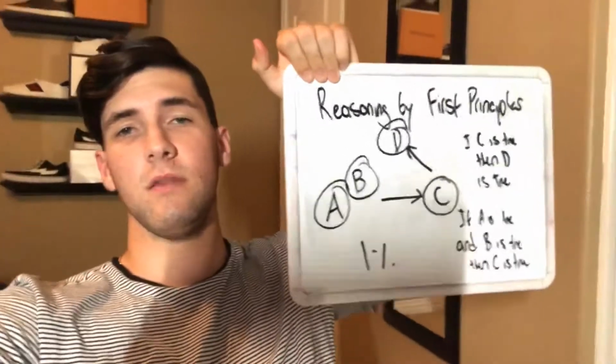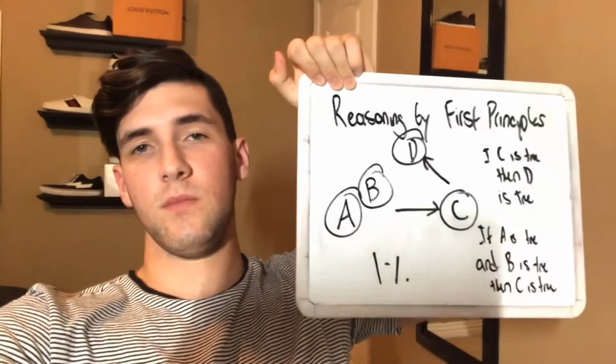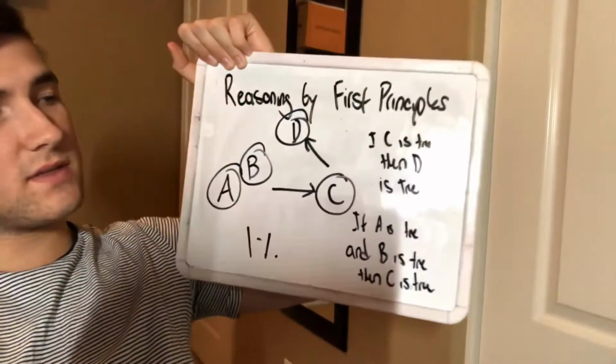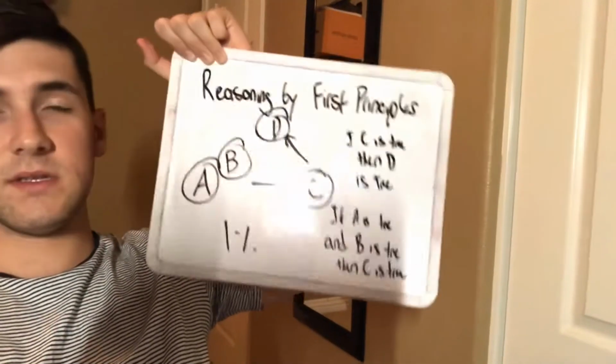And now I'm going to show you the other way of thinking, which is called reasoning by first principles. So this right here, this is how the 1% think. All the millionaires you can think of, this is how they make their decisions. It's called reasoning by first principles. So as you can see, it says, if C is true, then D is true. If A and B are true, then C is true.